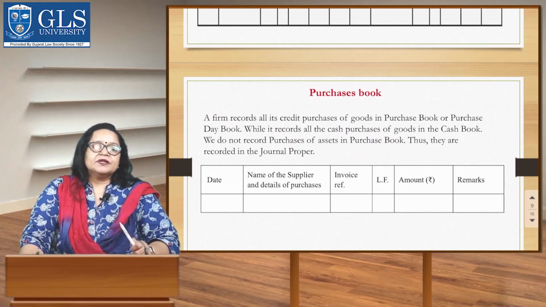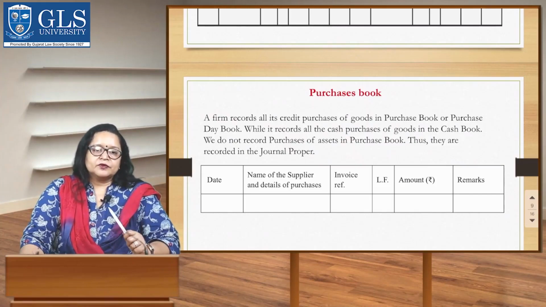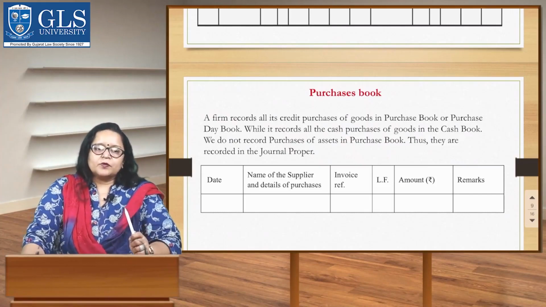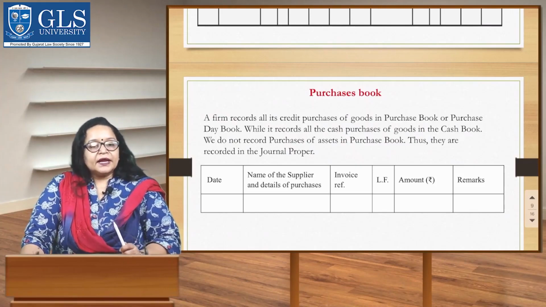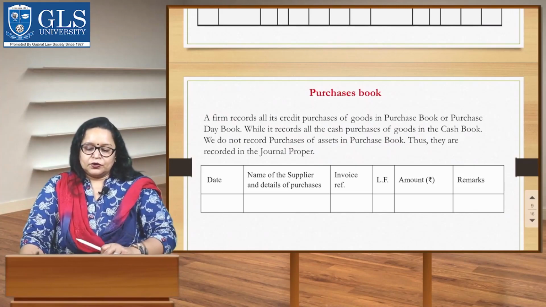Students, do remember that we do not record purchases of assets in the purchase book. Thus, they are going to be recorded in a special book, journal proper, which we are going to discuss later on. Next is purchase return or return outward book.